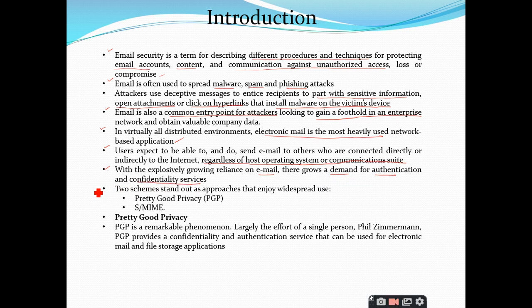There are two schemes to provide them: the first is PGP and the second is S/MIME. PGP stands for Pretty Good Privacy, invented by Phil Zimmermann, and is used to provide confidentiality and authentication for email and file storage applications. Clear?